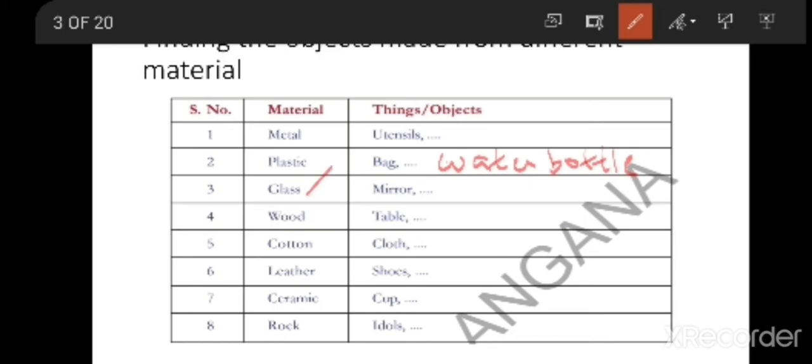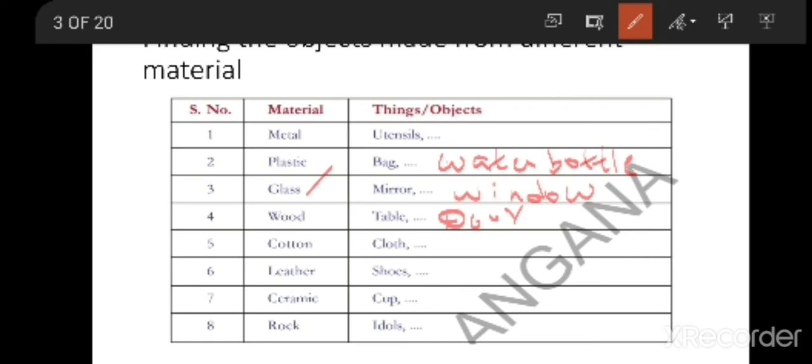And glass, if you see glass, you can make a mirror. You can make a window with the help of glass. You will be having a window, no? So we will be using glass for the window. And wood, we can prepare a table with the wood. We can prepare a door with the wood. Pencil is also a thing. Pencil is prepared with the wood.